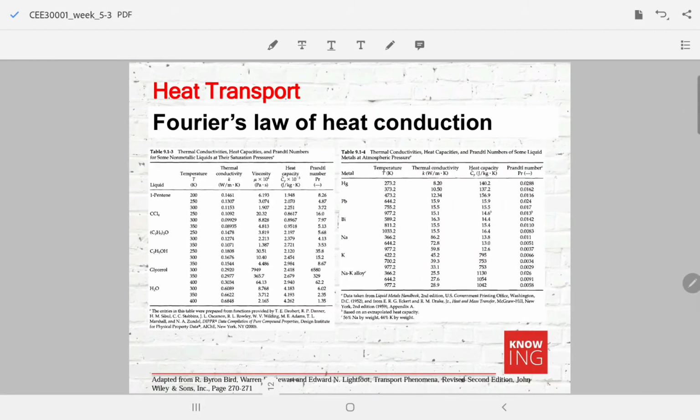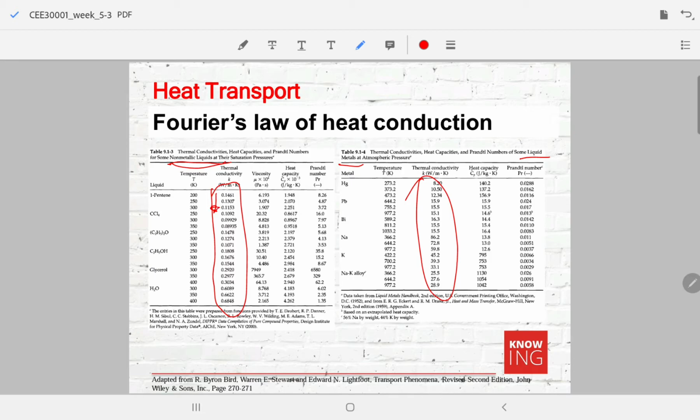Moving on to the next slides, here we see the thermal conductivity values for non-metallic liquids, which is higher than the gases, and also the thermal conductivities of the liquid metals. Liquid metals have a higher thermal conductivity than the non-metallic liquids. What is interesting here is that for non-metallic liquids, as you increase the temperature, the thermal conductivity actually decreases, whereas for the metallic liquids, when you increase the temperature, the thermal conductivity actually increases.